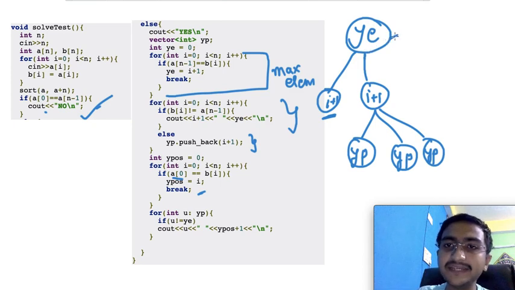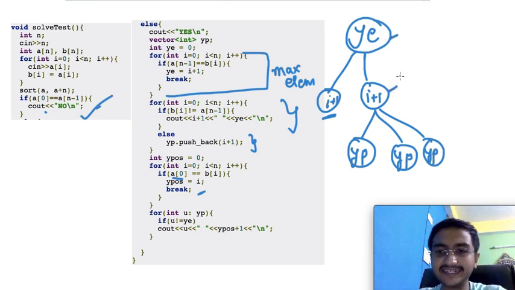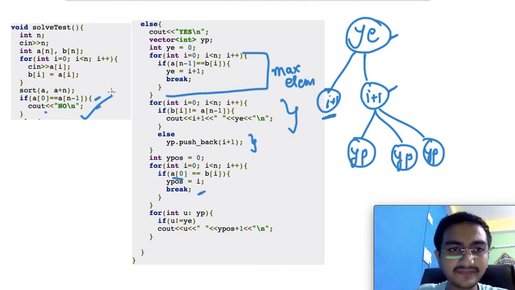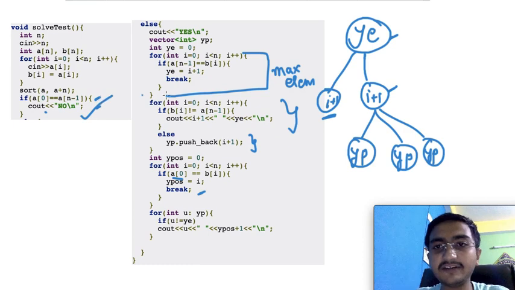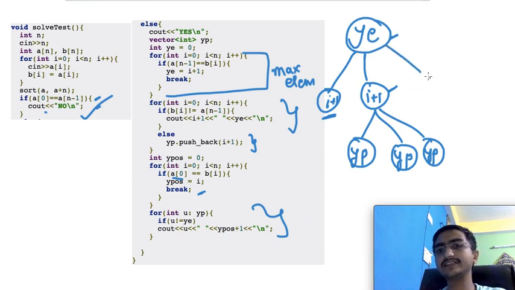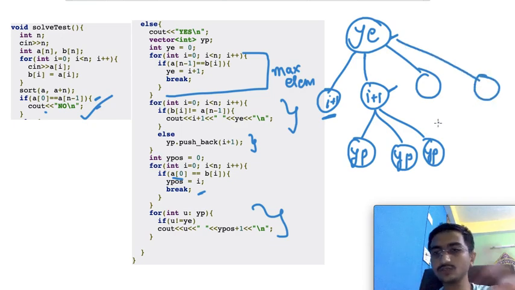So why am I taking the min and max? Definitely they will be different, right? They are the first element and the last element, and we checked here that they are definitely different. When they are different, obviously I don't need to worry about mapping the same value elements together. Then I'm just outputting all the yp values with the y position, and you're good to go. So basically you are just forming a two level tree here, and I'm just checking it once and twice. Just two checks and you are good to go.